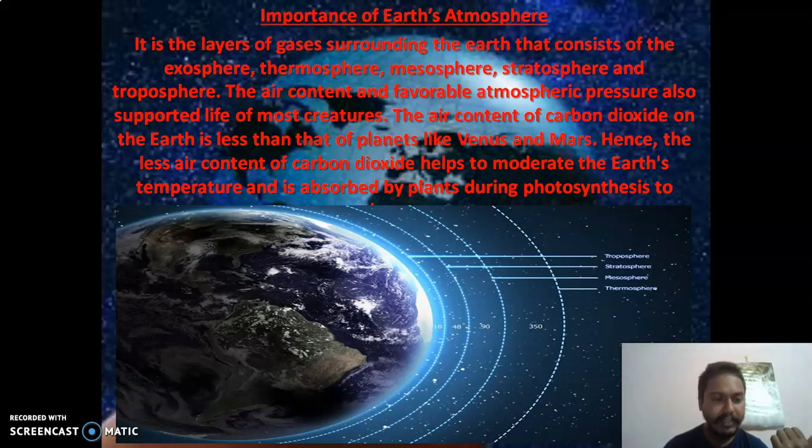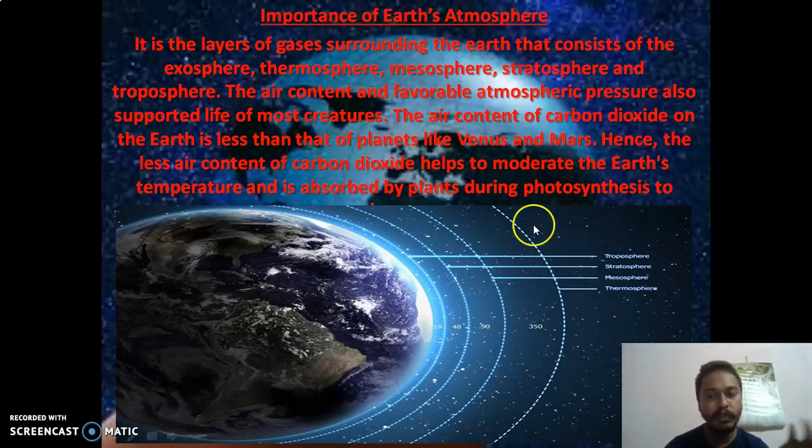Next is the importance of Earth's atmosphere. Just now we have studied suitable temperature, atmosphere and availability of water. So we have already studied that, but we'll do a little more study. You can see these 4 layers. The first one is the troposphere, the second is the stratosphere, the third is the mesosphere, and the fourth is the thermosphere, and one more, we say the exosphere.